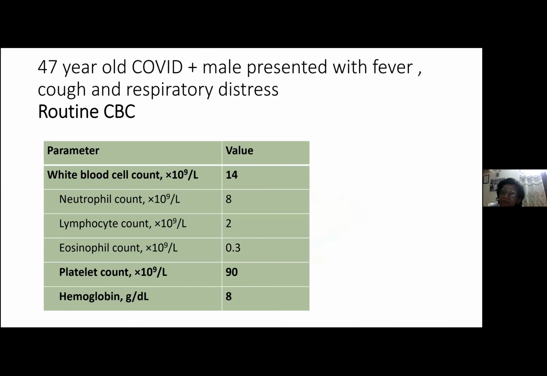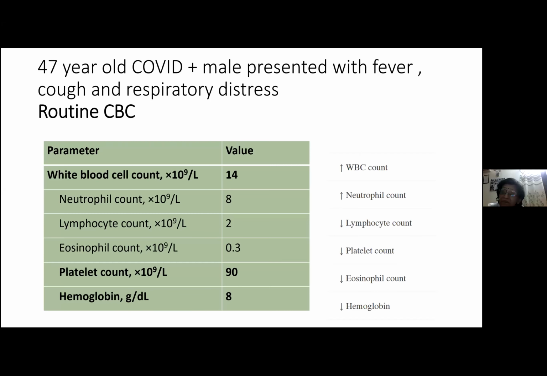So let's see one case and go in a case-wise manner. Let's say this is a 47-year-old COVID positive male who presented with fever, cough and respiratory distress, and a complete blood count was done. The WBC count of this patient was 14,000, neutrophil count was 8,000, lymphocyte count was low, 2,000, eosinophil count was only 300, platelet count was 90,000, mildly decreased, and hemoglobin was also low, 8 gram.